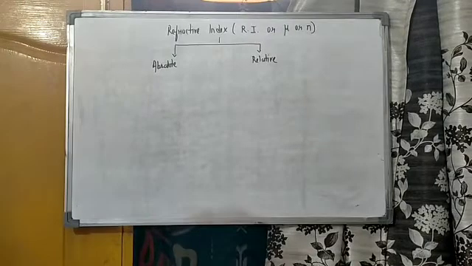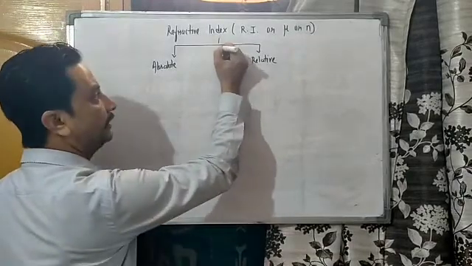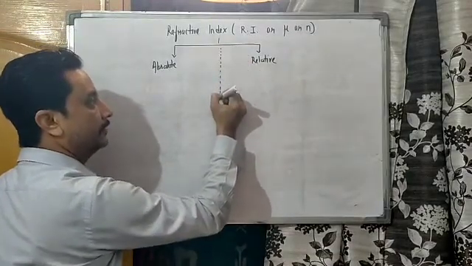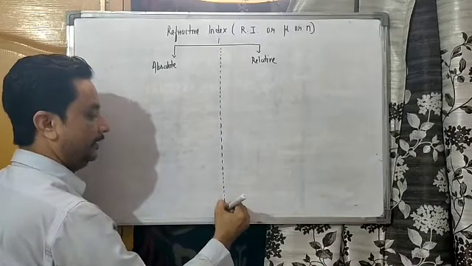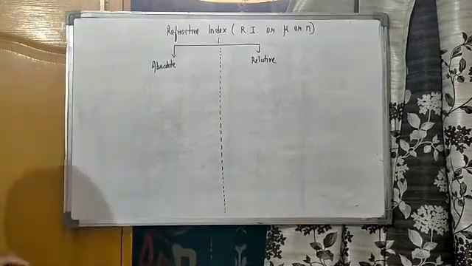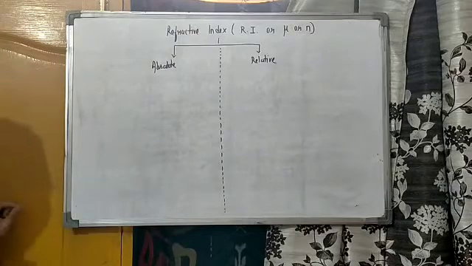What is absolute refractive index and what is relative refractive index? I am going to give you the entire explanation regarding this.